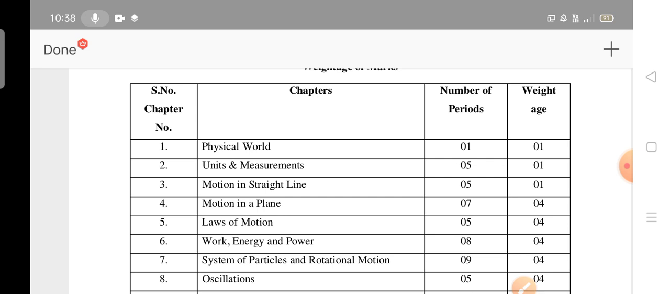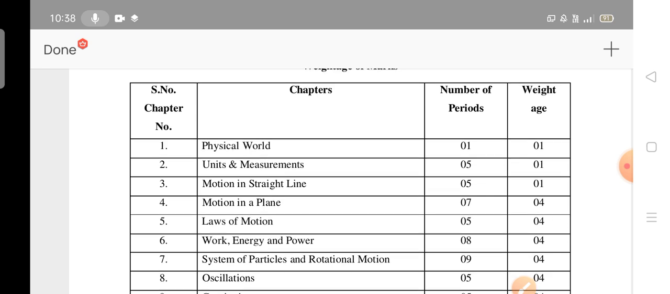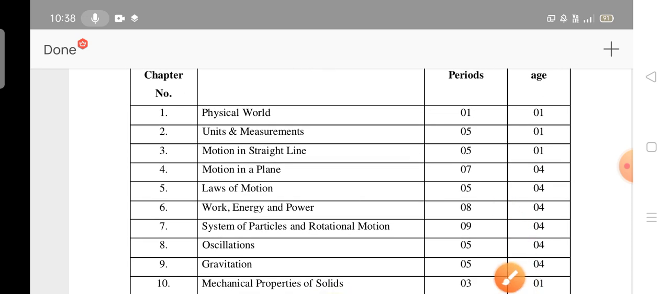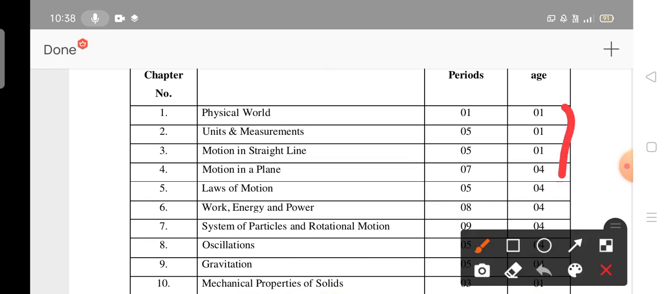So this is the model question paper with information and instructions. Let me see the weightage: physical world, you may get 1 mark, unit 2 also 1 mark, unit 3 also 1 mark. This is the weightage if you study, how many marks you may get. No need to bother with this part, it is applicable for the teachers.